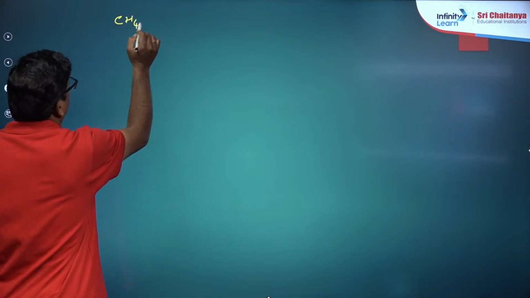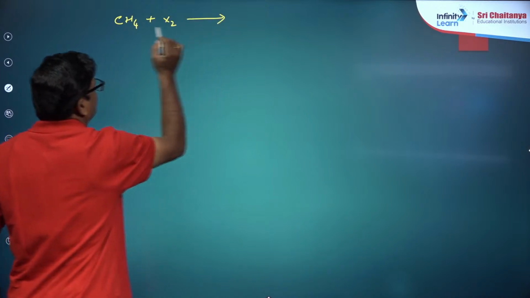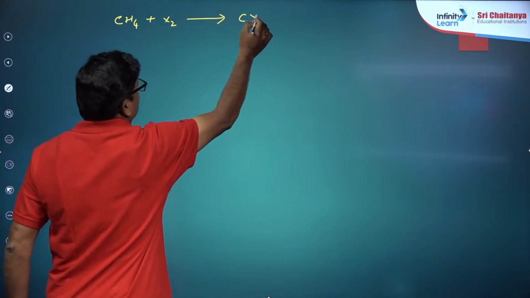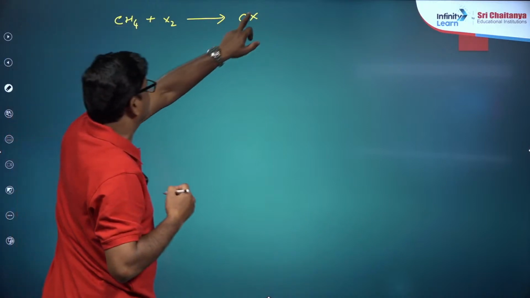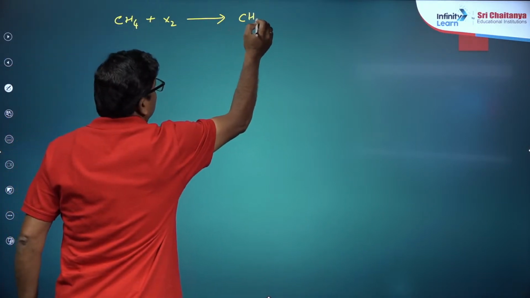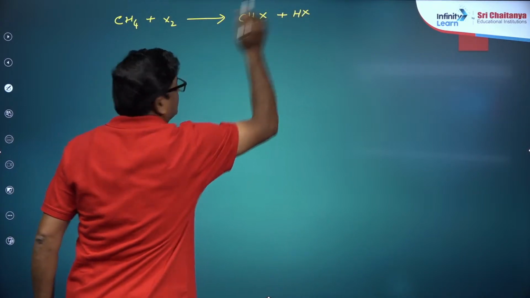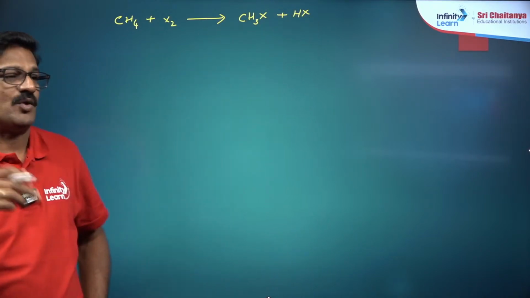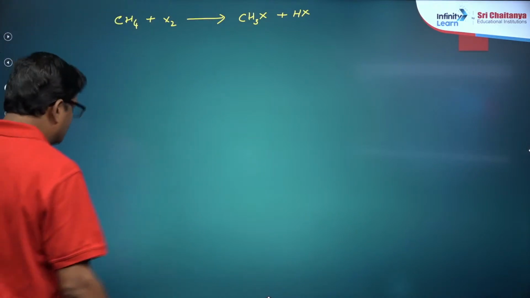CH4, when it is reacted with a halogen, one hydrogen is replaced, so CH3X and HX, right? What is X over here? It is going to be a halogen.